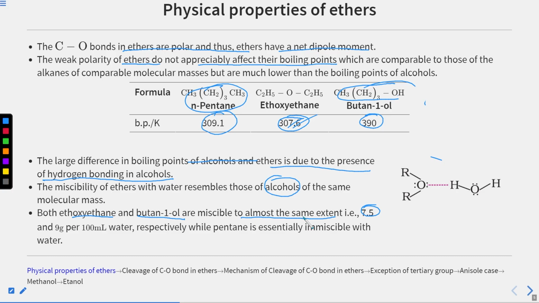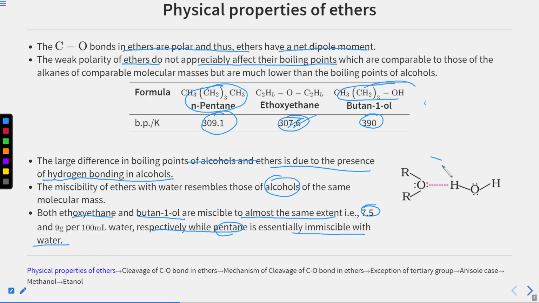But as we increase the size of the alkyl chain, the polarity will change. Clear? Especially for symmetrical ethers, the polarity is not that much appreciable. Respectively, while pentane is essentially immiscible with water.